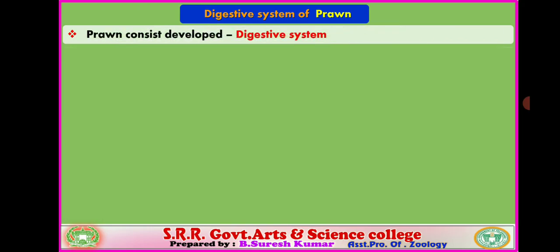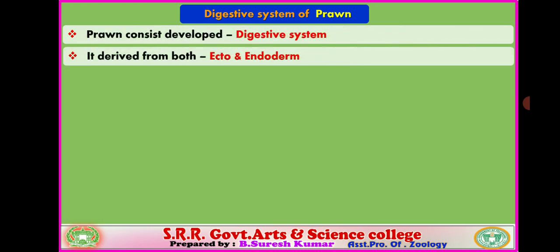It is derived from both ectoderm and endoderm germinal layers. In the course of development, three kinds of germinal layers are found in the gastrula stage in triploblastic animals. Arthropods come under triploblastic animals. They show three germinal layers: ectoderm, mesoderm and endoderm.